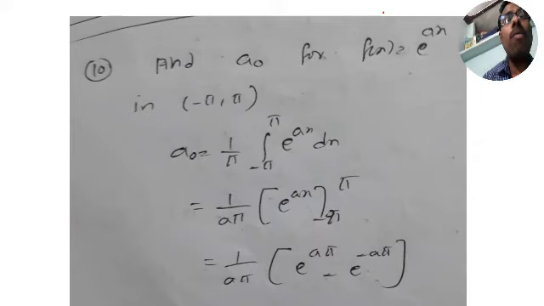Then we went on to problems. We did problems to find a naught, to find an and to find bn. Also we covered finding a1, like that you can also find b1, and we changed the interval to minus pi to pi, and we gave an example on minus pi to pi also. So if the interval changes, you have to change the limits of integration also, my friends. That's what I showed you in the 10th problem, the previous problem. This is a problem where limits are minus pi to pi.